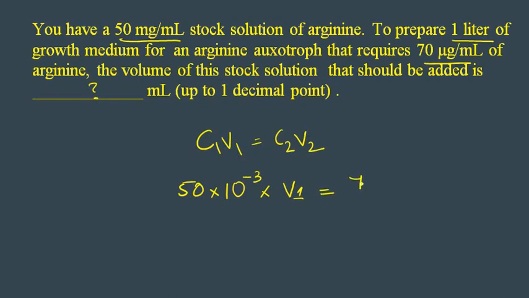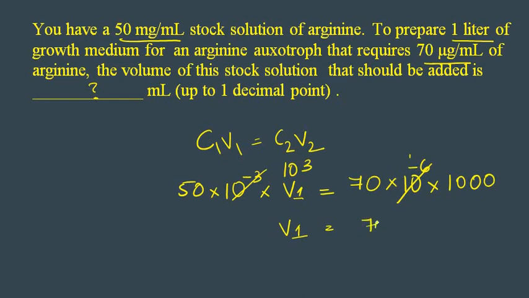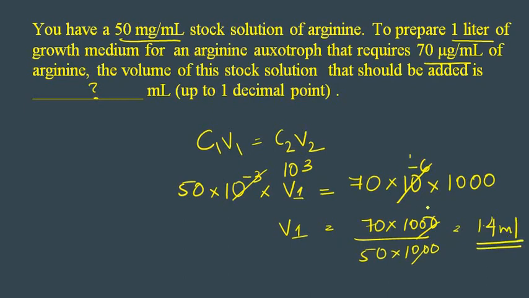And the second concentration is 70 into, it is micro, so 10 raised to -6 into 1 liter. The liter also we need to convert, so it will be 1000. So what will be V1? You can cancel this, 10 raised to 3 will be 1. So the answer will be 70 into 1000 by 50 into 1000. The answer is 1.4 ml.